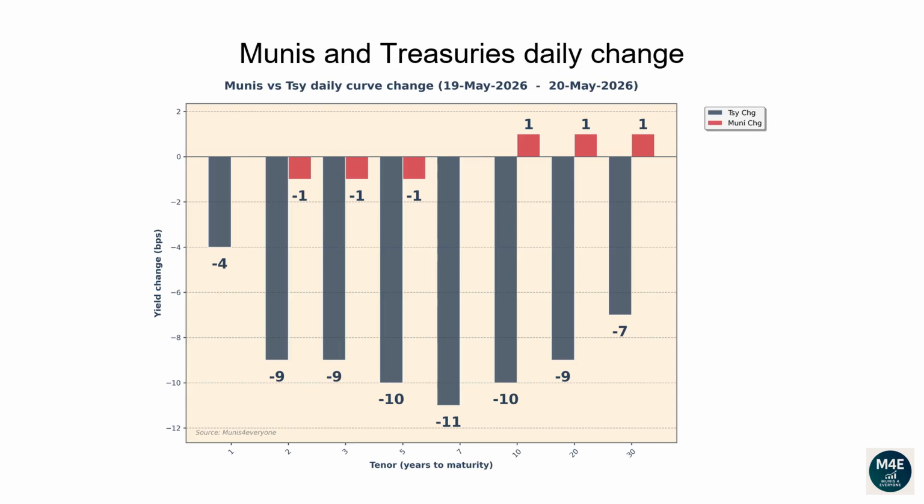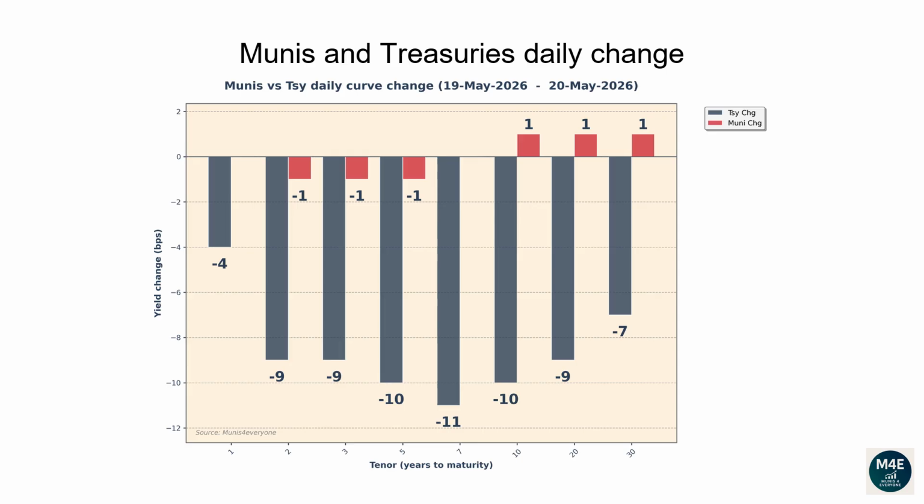Munis and Treasuries daily change. This graph shows how both Munis and Treasury yield curves have changed versus the prior business date. They usually tend to move in the same direction, even though it's not uncommon to see days during which they move in the opposite directions. In general, daily changes between -2 and +2 basis points are quite common.